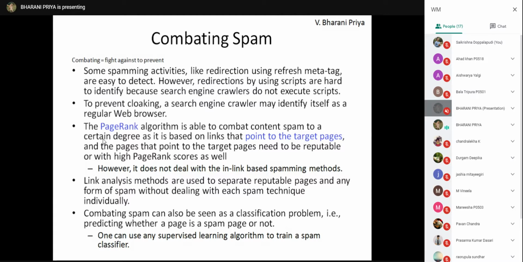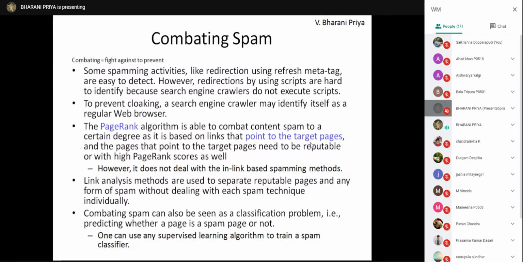And the next technique is the page rank algorithm, which you will learn in the next unit. Two types of algorithms are there: page rank algorithm and HITS algorithm. Page rank algorithm can be used to prevent content spam, because page rank algorithm points to the target pages.